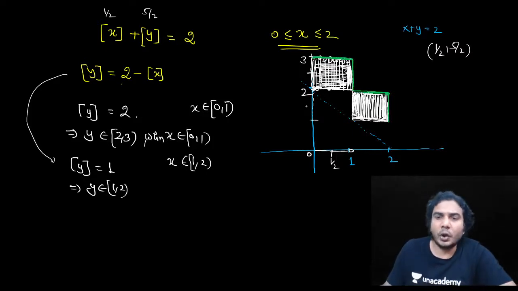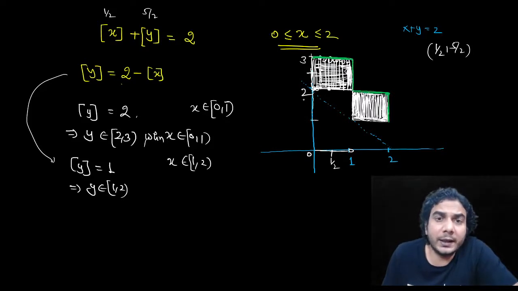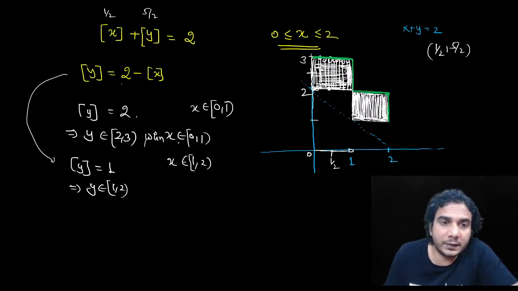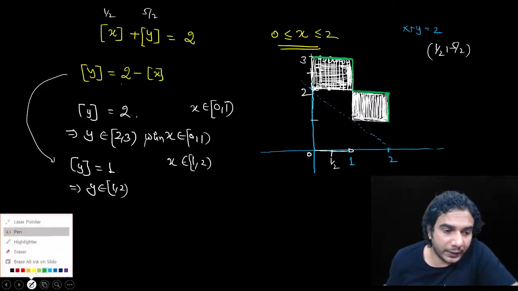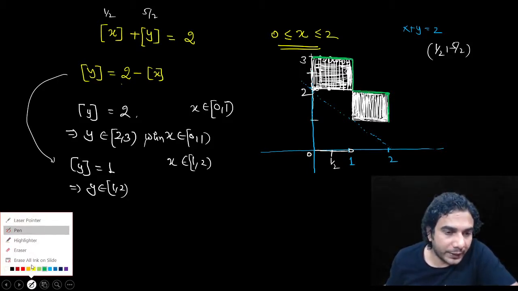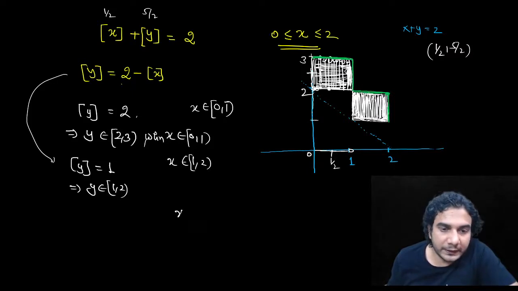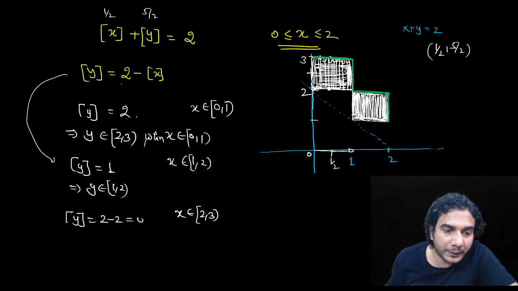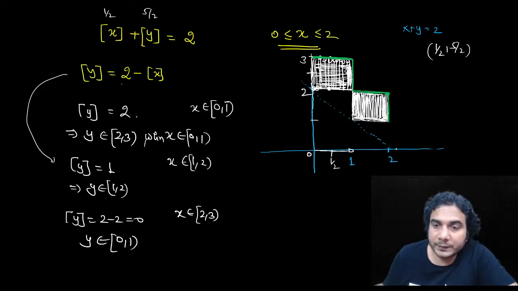Although sometimes they ask what is the area represented by this curve in the first quadrant. So in the first quadrant, you'll have to do some more work. What is that? That means if x belongs to 2 to 3, then what will happen? When x belongs to 2 to 3, then the equation will be greatest integer of x is equal to 2 minus 2, that means 0. Then y will be between 0 to 1. So this portion will also come.